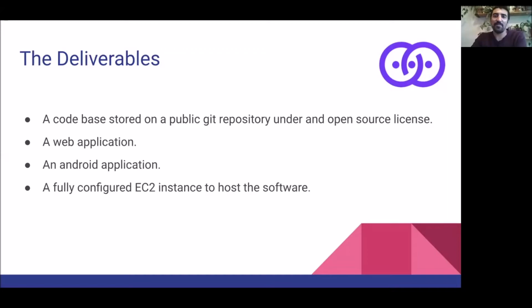Hi, okay, deliverables. So obviously a code base on a public repository under an open source license. That code base consists of a web application as well as a coupled Android application. Finally, we are delivering to our sponsor a fully configured EC2 instance in which to host our web application and our database with which our Android app will communicate.